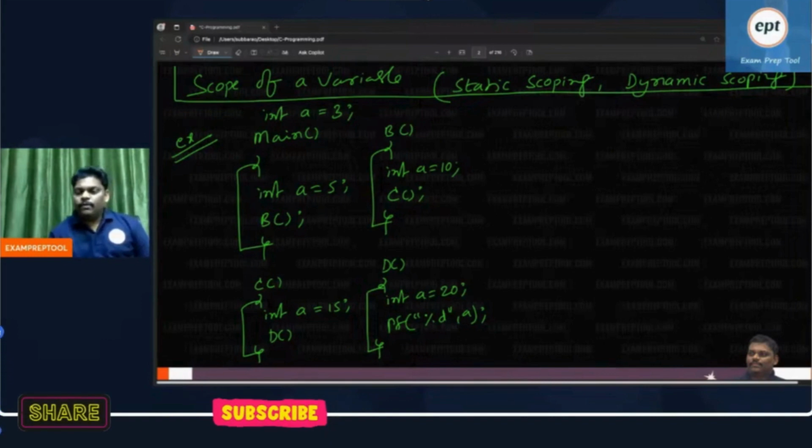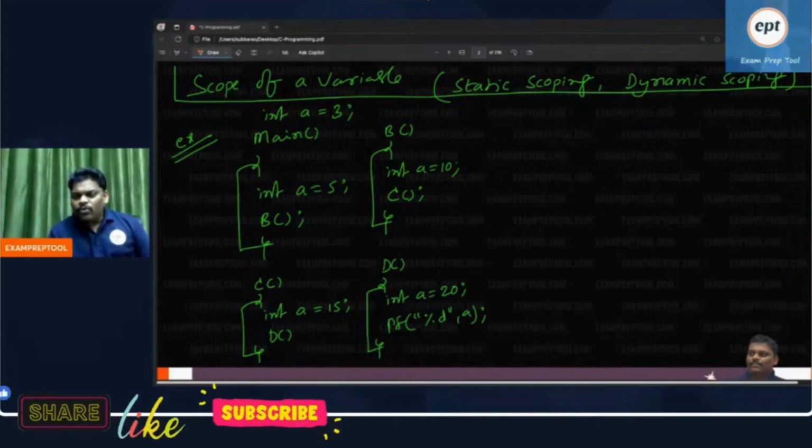Everyone, just guess what the answer is. I will give the answer, but first try your opinion. As a computer science student, please let me know what is the output of this program. Everyone. What is the output? Say it. Atul, where are you, man?